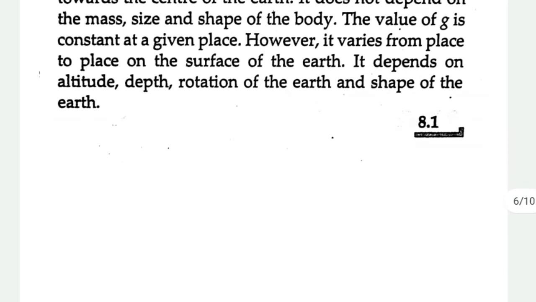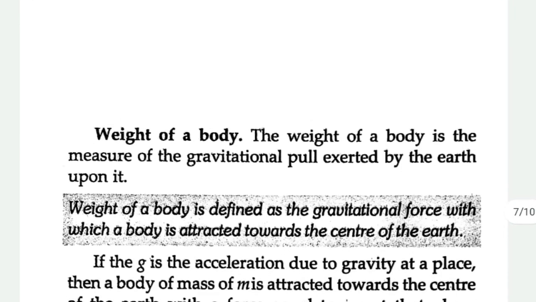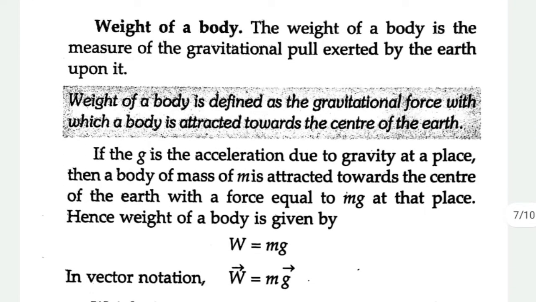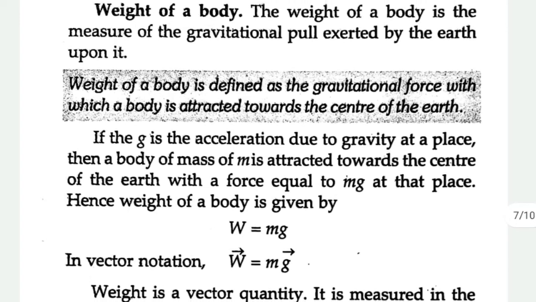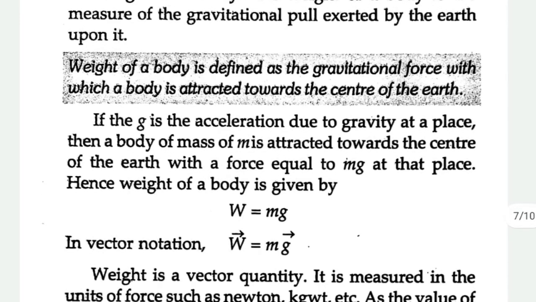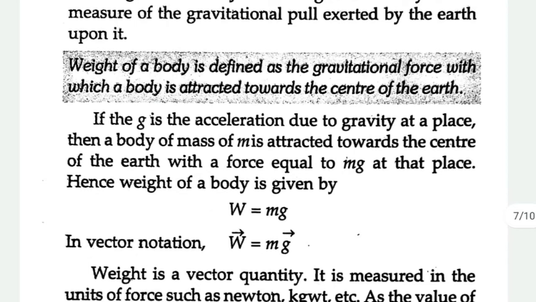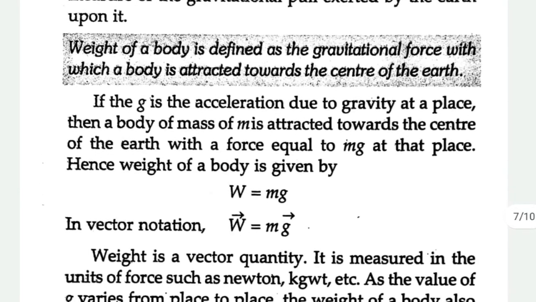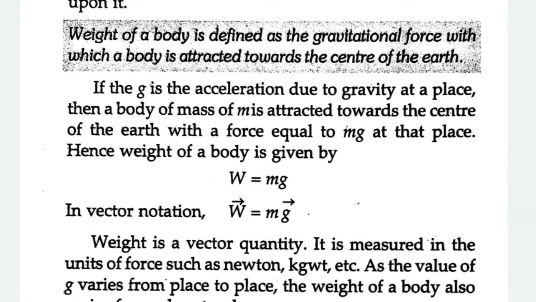Now, what is meant by weight of an object? Weight of an object is the measure of gravitational pull exerted by Earth on it. So weight of a body is defined as the gravitational force, and what is the expression for weight of an object? From Newton's second law of motion, we have already written an expression for the weight, that is W equal to m into g, where g is the acceleration due to gravity.